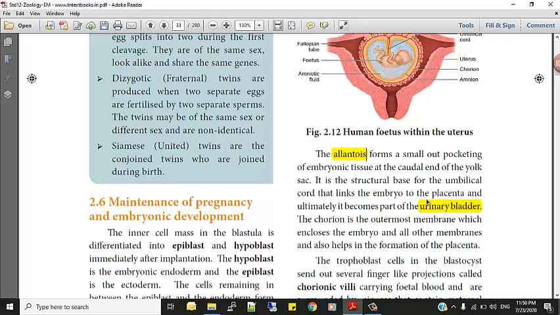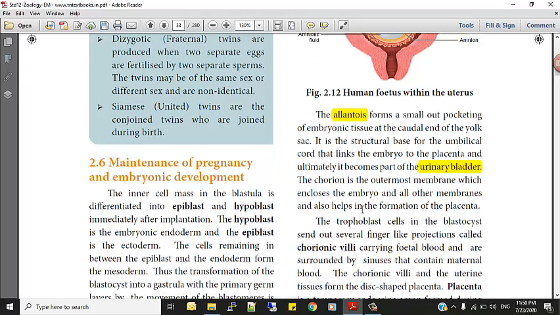So this one also we saw. And finally, chorion is the outermost membrane which encloses the embryo and all other membranes and also helps in the formation of placenta. So chorion. So far we have seen the role of extra embryonic membrane. All the 4 organs we have covered. Now we will go to the next part.